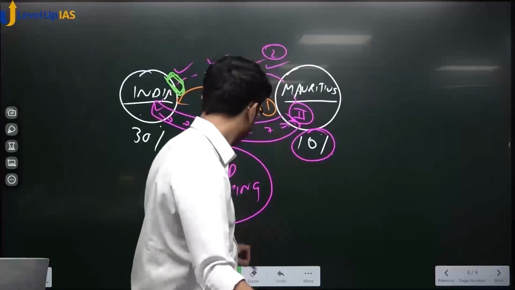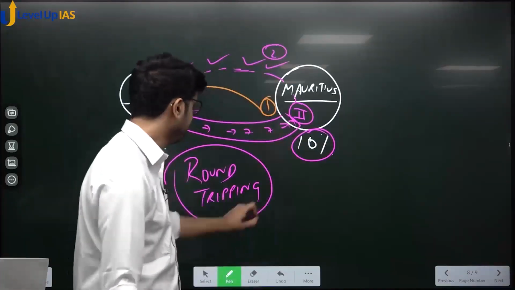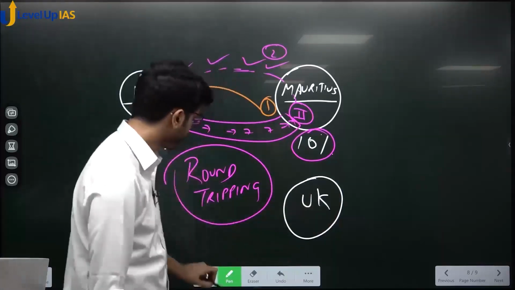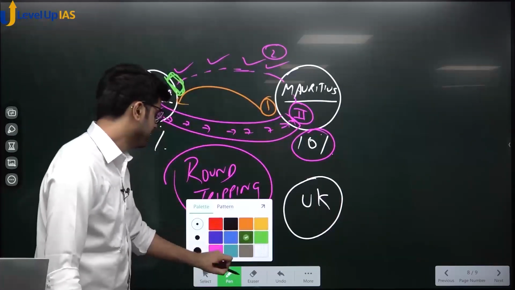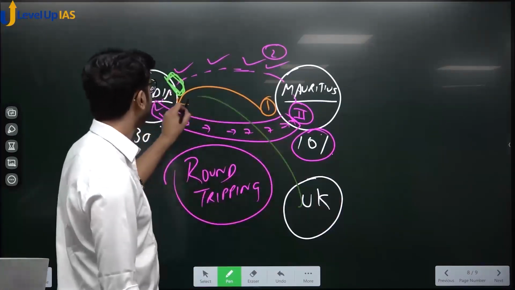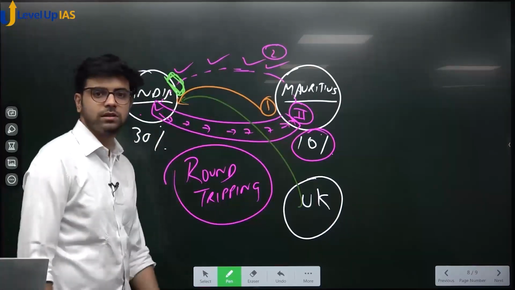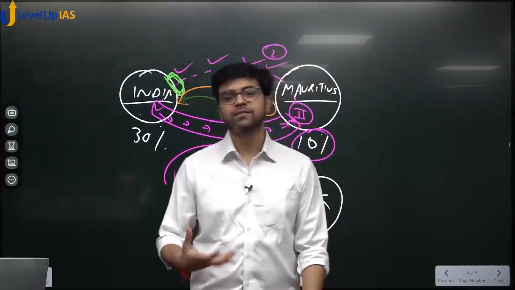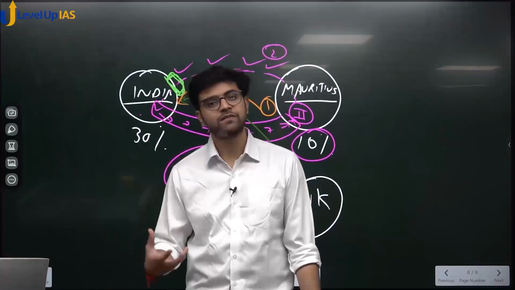Now, see, there is another country here, let's say UK. Genuine money is flowing from UK to India. I told you yesterday, or in the last few lectures, that India is also an investment destination. So India is also an investment vehicle.